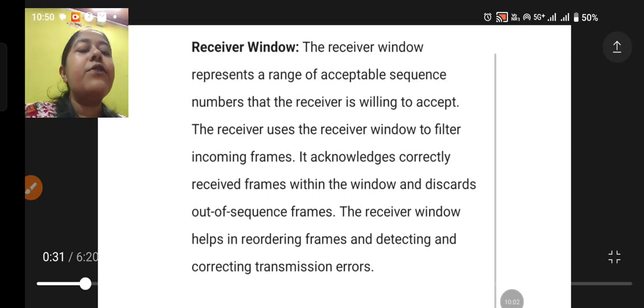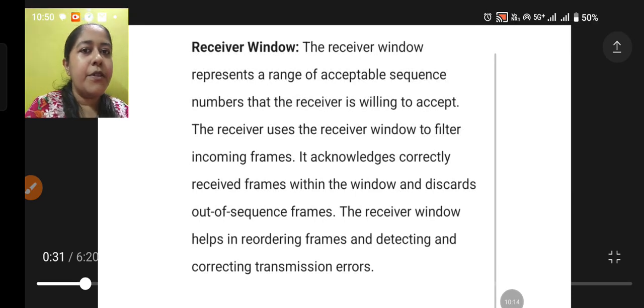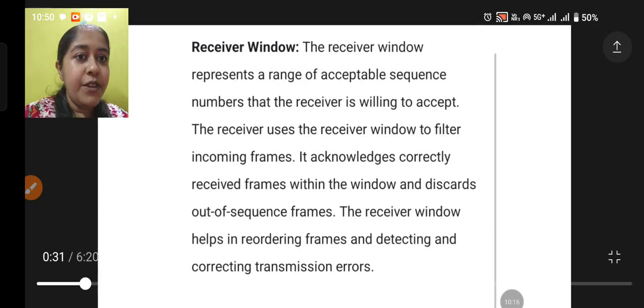Receiver window, what is that one? The receiver window represents the range of acceptable sequence numbers that the receiver is willing to accept. The receiver again has a number of frames it is going to receive. The receiver uses the receiver window to filter incoming frames.